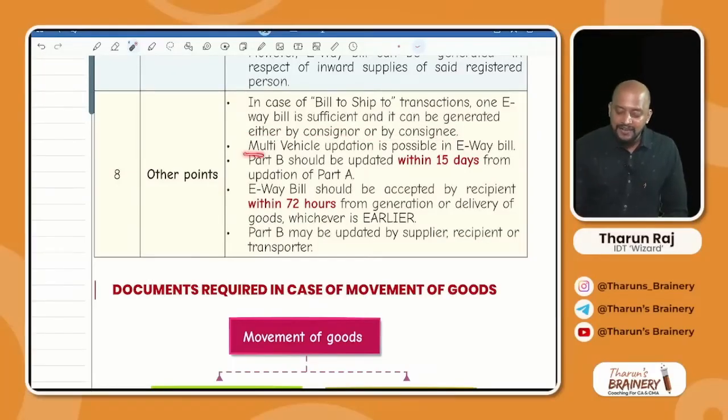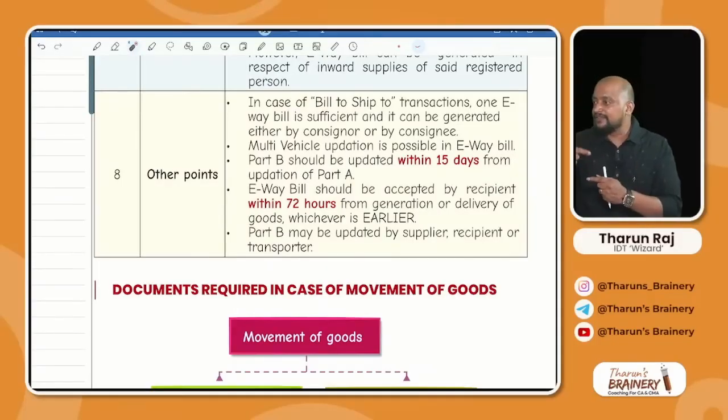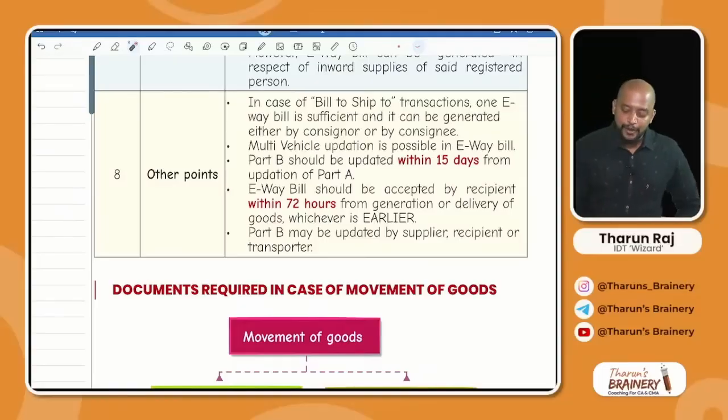Then multi-vehicle updation is possible in e-way bill. What does multi-vehicle updation mean? Up to some distance in one vehicle, thereafter the remaining distance in another vehicle. So in that case we don't have to generate a new e-way bill; in the same e-way bill, in part B, we will just update the vehicle number. So that is possible. And part B should be updated within 15 days from updation of part A.